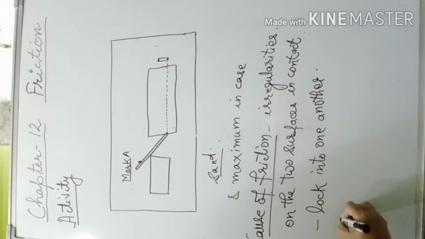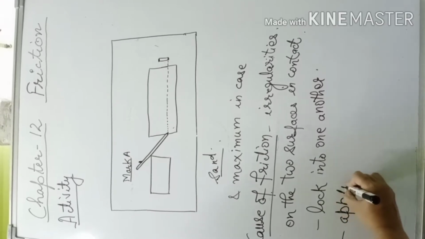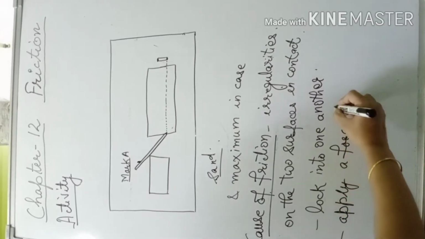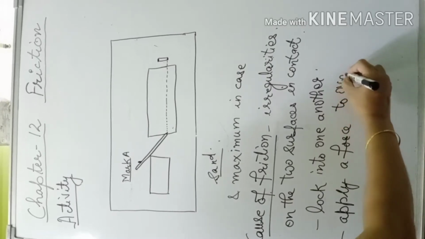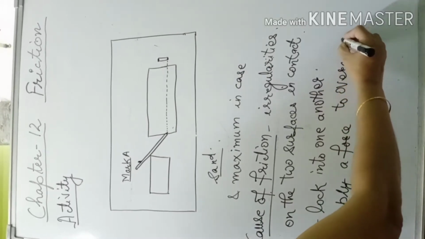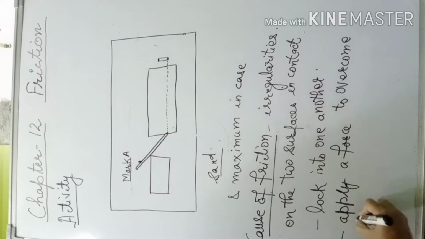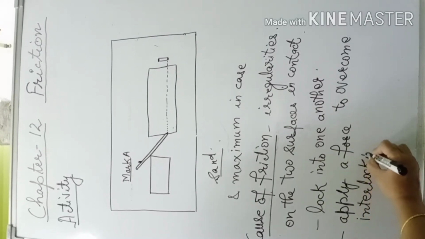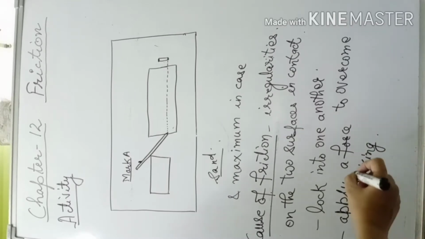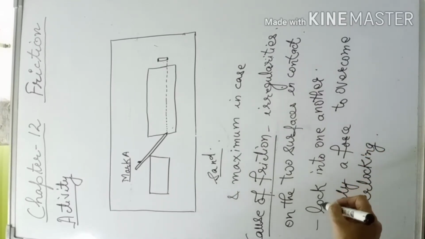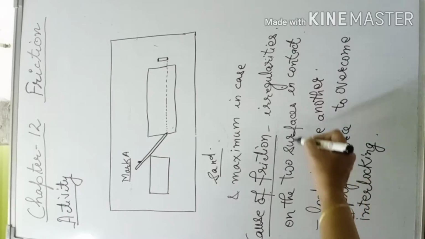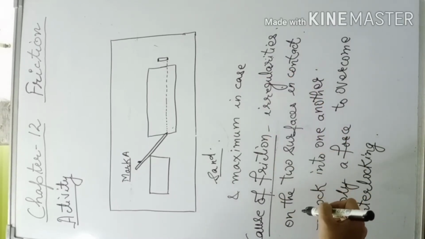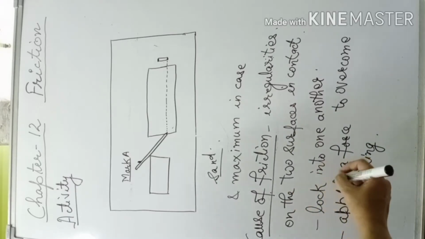So we have to apply a force to overcome the interlocking of the irregularities. On the rough surface, there are a large number of irregularities. So on a rough surface, frictional force is more.